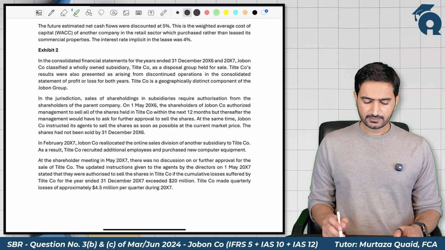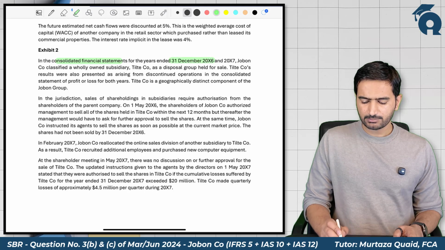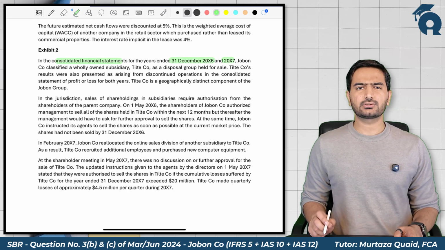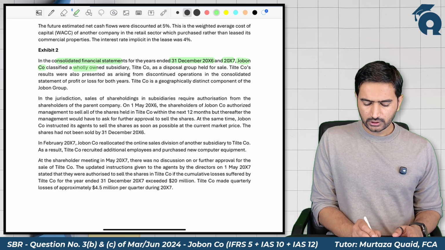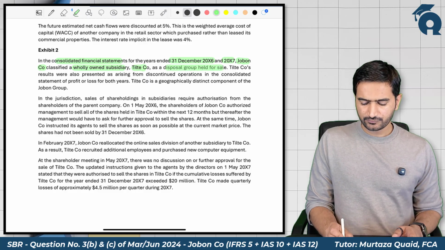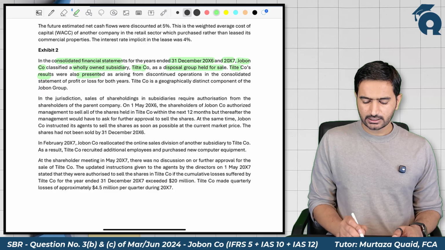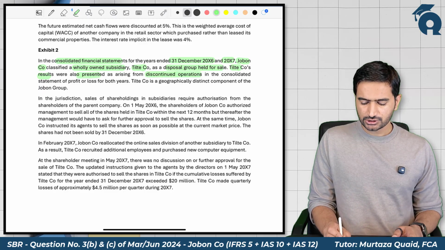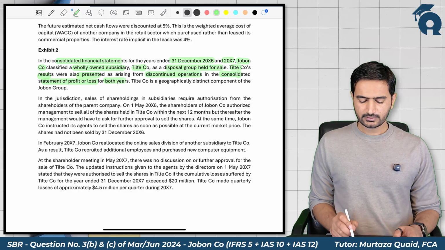Exhibit 2 says, in the consolidated financial statements for the years ended 31st December 2006 and 31st December 2007, Jobon company classified a wholly owned subsidiary, that is Title company, as a disposal group held for sale. Title company's results were also presented as arising from discontinued operation in the consolidated statement of profit or loss for both years.